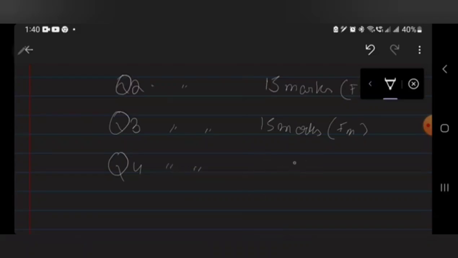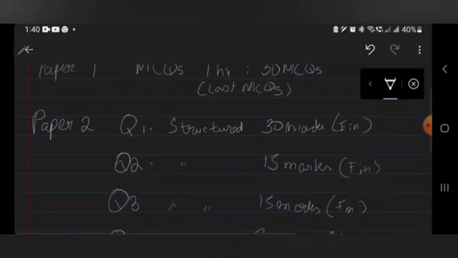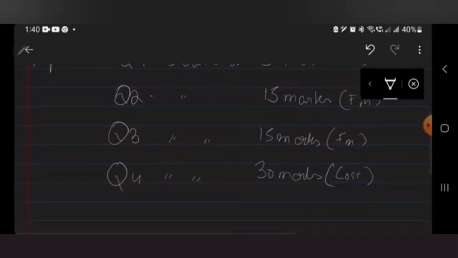Question number 4 actually is from the portion we call the costing portion, and this comprises 30 marks, and that will be specifically from cost and management accounting portion. So that is the paper pattern for AS. Paper 1 will be MCQs, and paper 2 will be the structured questions.